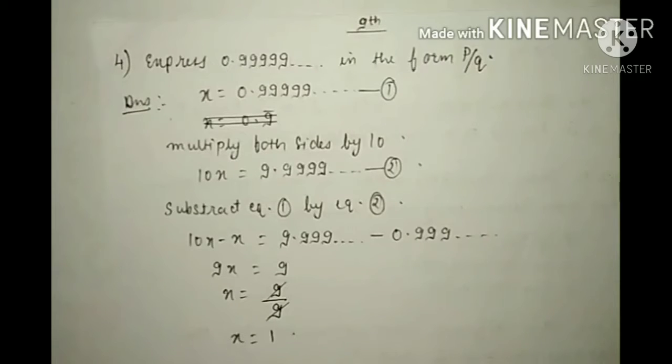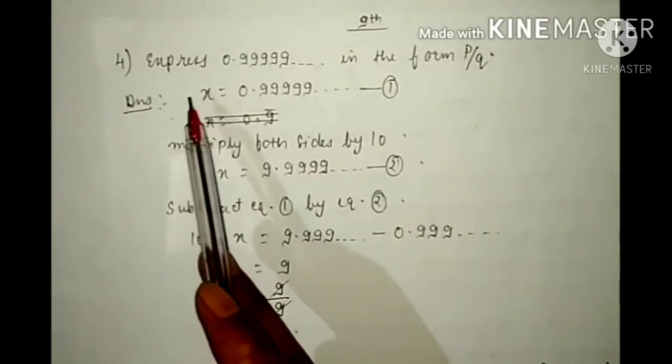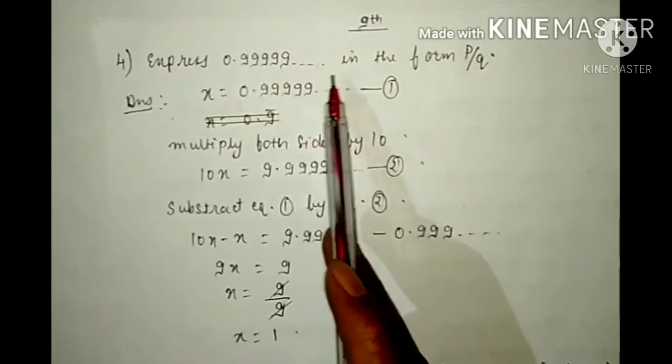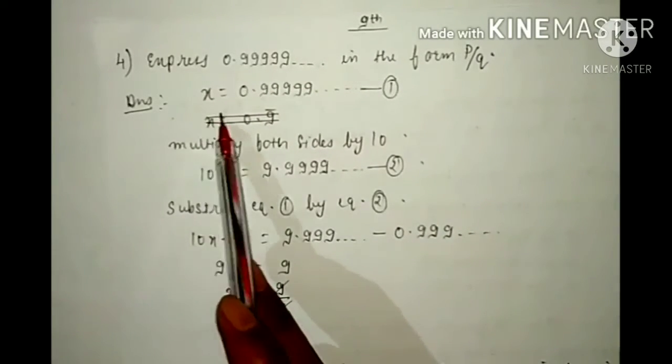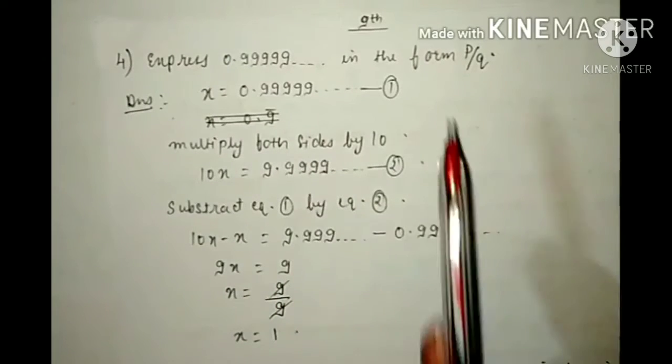In the previous class, we started our exercise 1.3 and we did till the third question. Now we will see the fourth question. The fourth question is the same as the third one. We have to express 0.999... in the form p by q. In this, again you will do x equals 0.999... This will be our first equation.